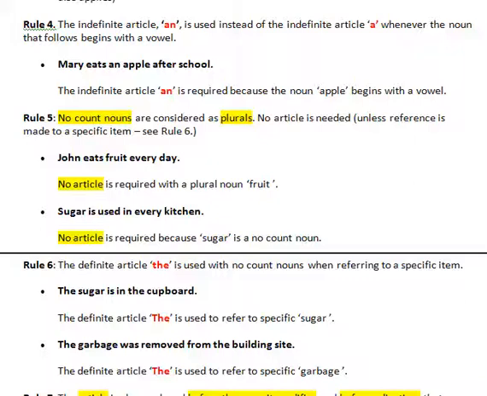Rule 5. No-count nouns are considered as plurals. No article is needed unless reference is made to a specific item. See Rule 6. John eats fruit every day. No article is required with a plural noun, fruit. Sugar is used in every kitchen. No article is required because sugar is a no-count noun.